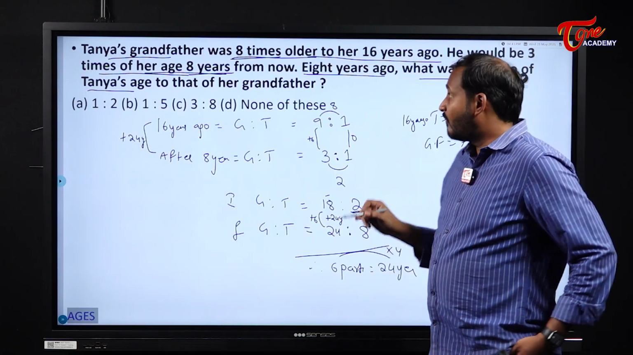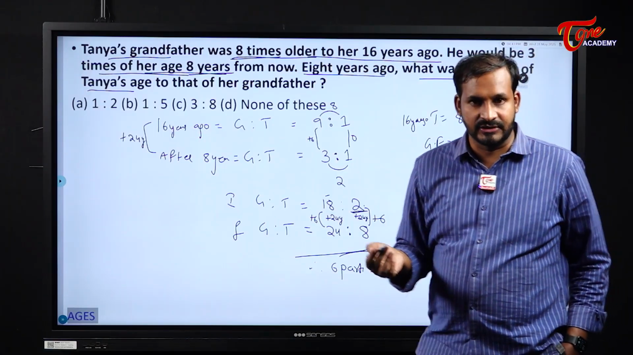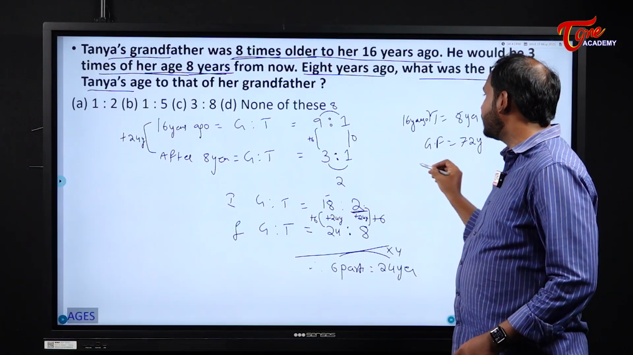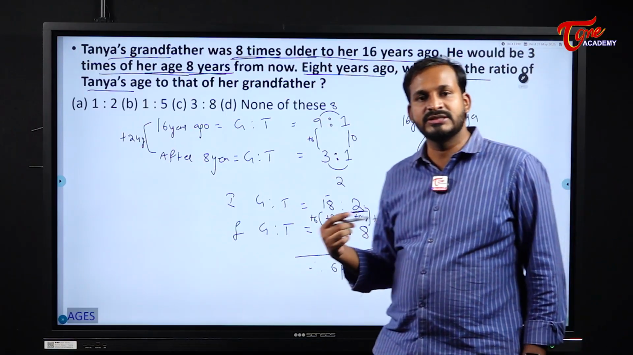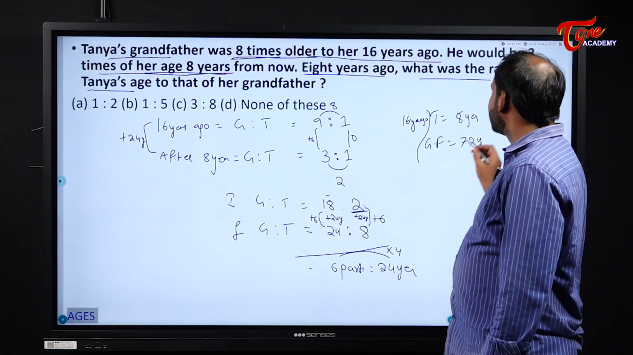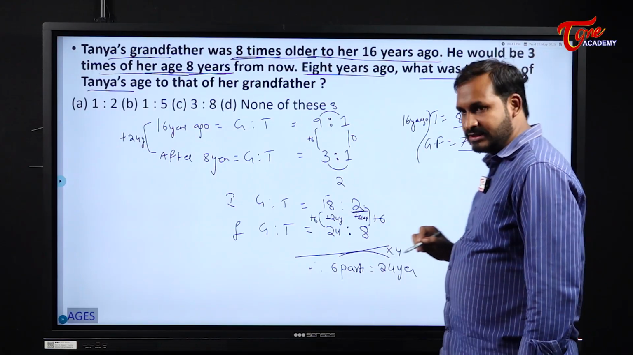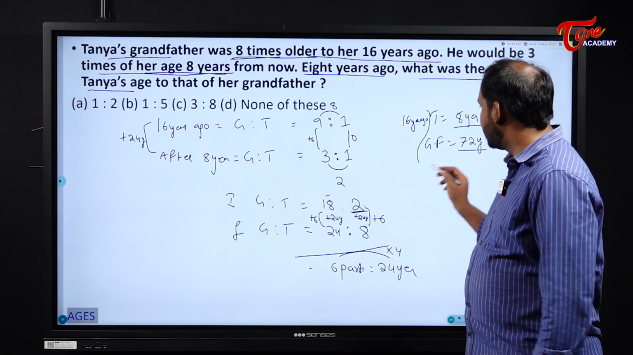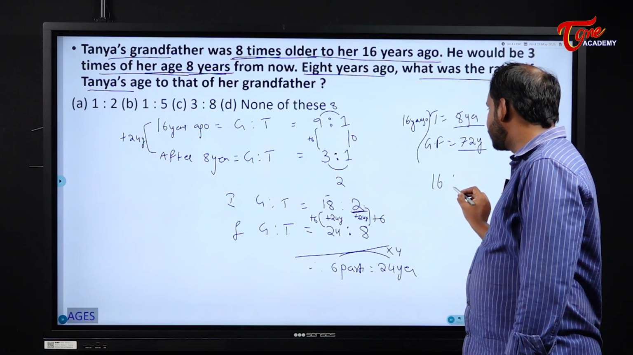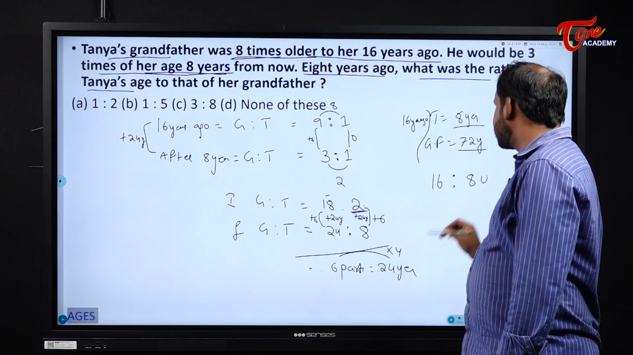But what are they asking? They are asking just 8 years ago. That means this is the relation 16 years ago, right? From here to 8 years ago, what do I need to do? Very simple. I need to add 8 to both of their ages. So what does it become? 16 is to 80.